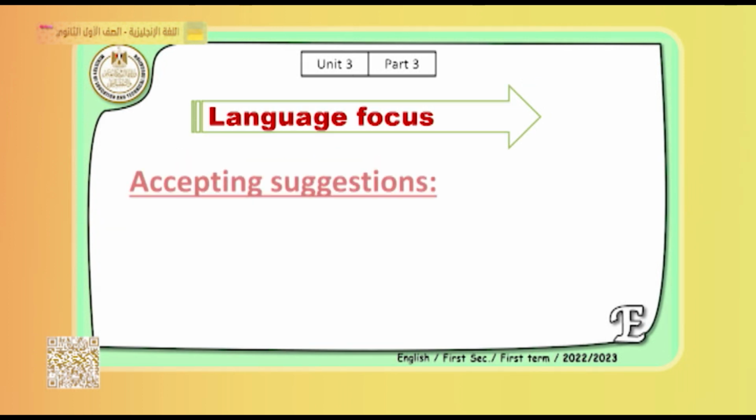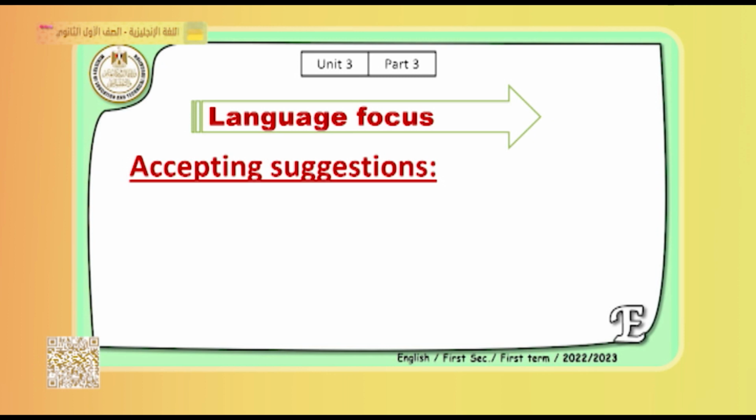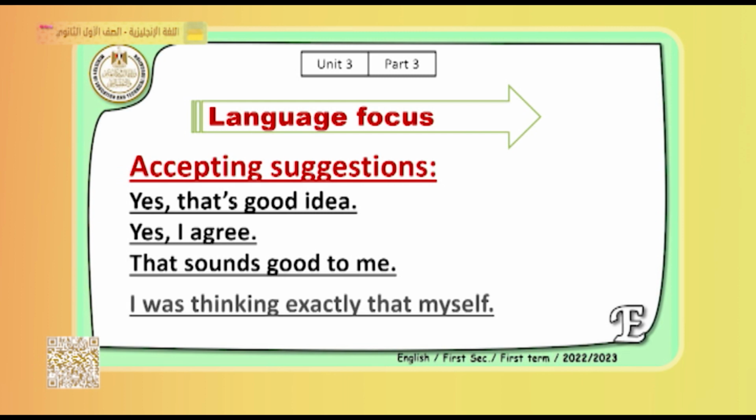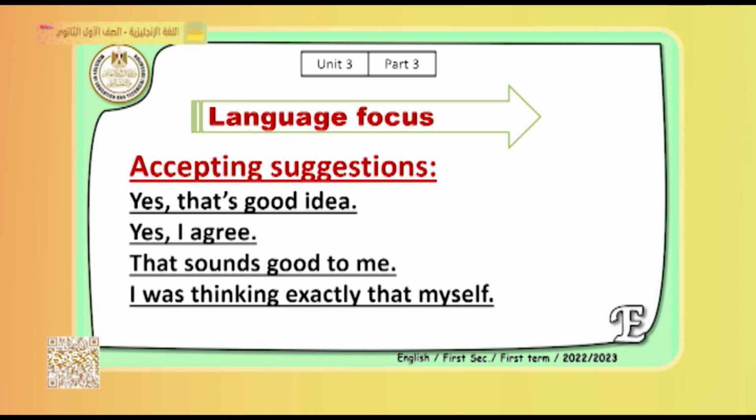What about the answer? If you accept this suggestion, if you accept these ideas, you will say, yes, that's a good idea. Yes, that's a good idea. Or, yes, I agree. I agree with you. We can say, that sounds good to me. That sounds good. Again, that sounds good means it's a good idea. I was thinking exactly the same myself. So these are different ways to accept ideas.